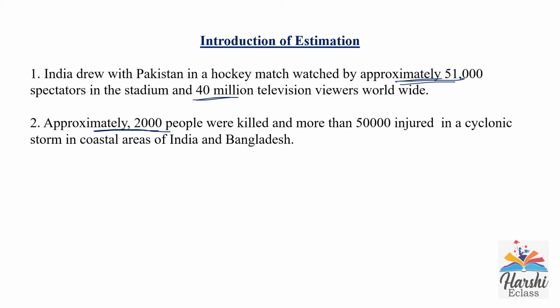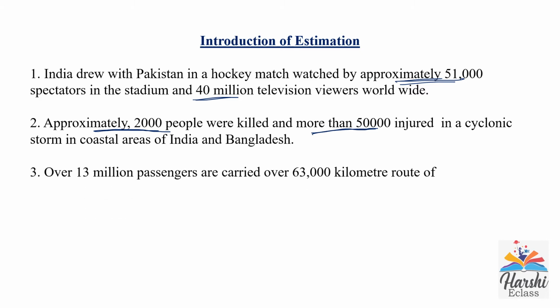And more than 50,000 means it is more than 50,200 or something. Over 13 million passengers are carried over a 63,000 kilometer route of railway track every day. Over 13 million passengers. This is also not an exact number. Over 63,000 kilometer route of railway track every day.